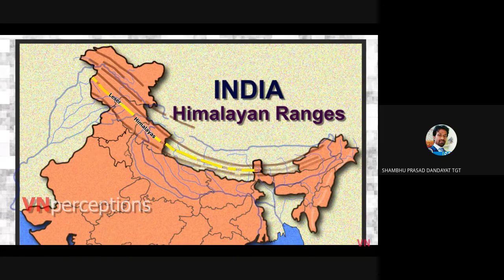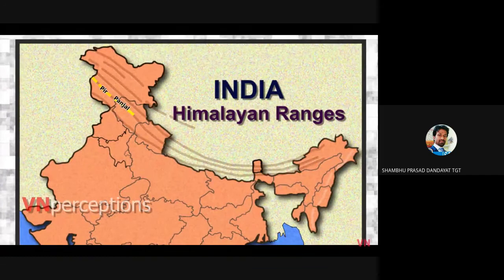It consists of the Pir Panjal range, which forms the longest and the most important range. Next is the Dhauladhar range and the Mahabharat range. Now, these three are the important ranges lying in the lesser Himalayas.